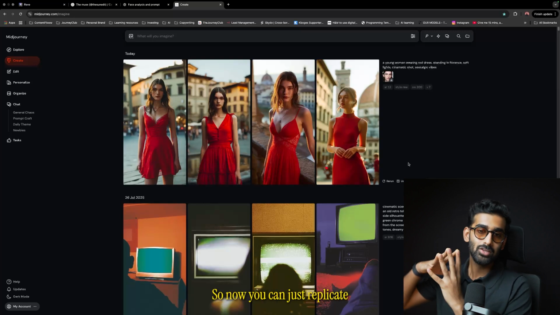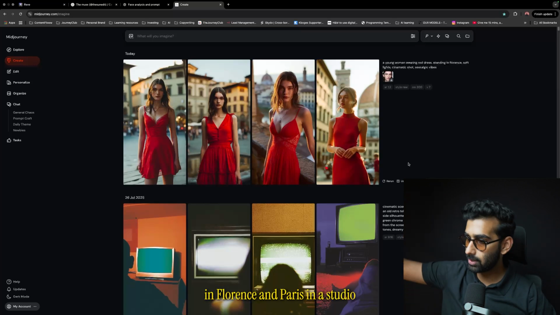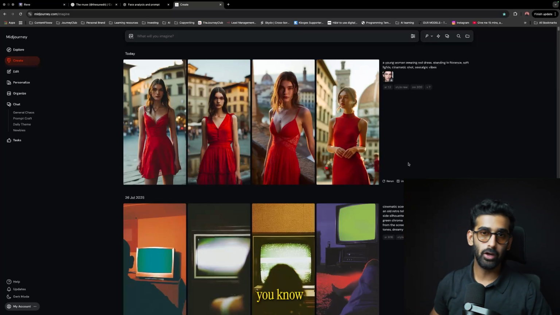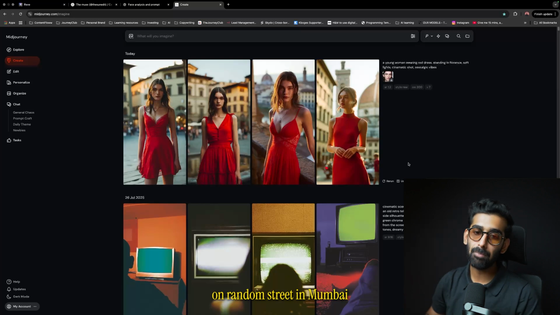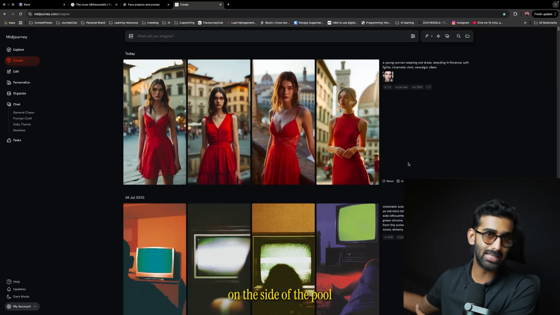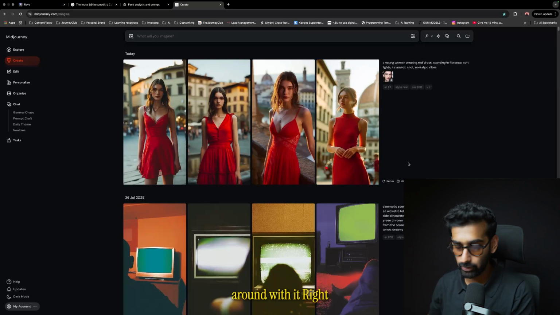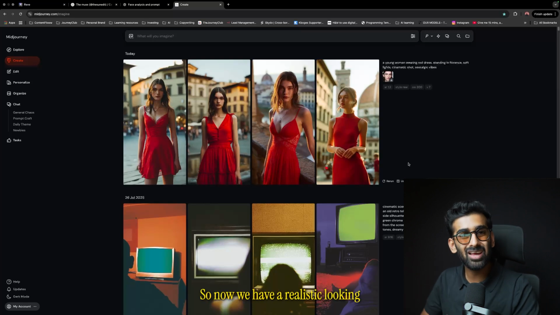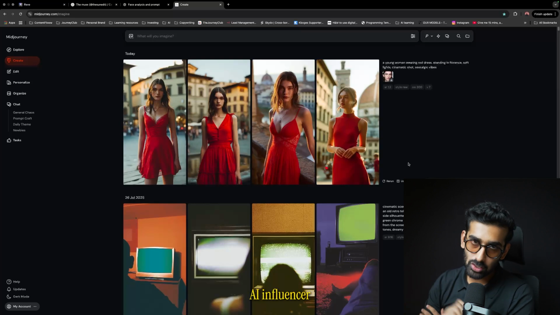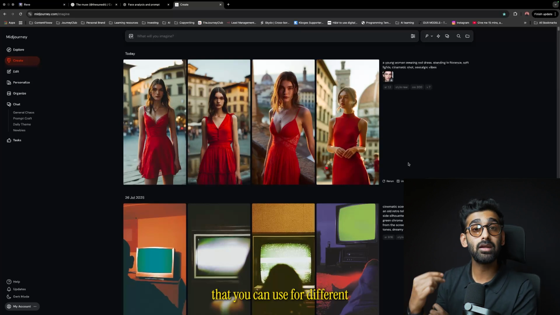So now you can just replicate this face across different worlds, in Florence, in Paris, in a studio, on a random street in Mumbai, or just sitting in her bedroom on the side of the pool. You could do all sorts of stuff if you are just playing around with it, right? So now we have a realistic looking AI influencer and a consistent character that you can use for different use cases.